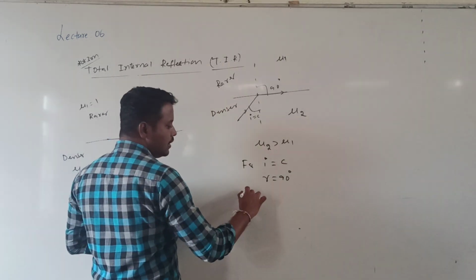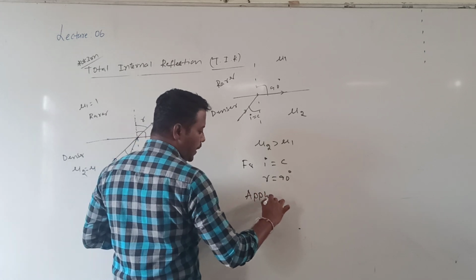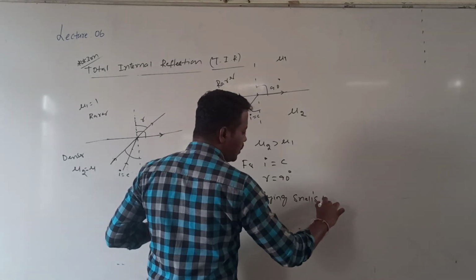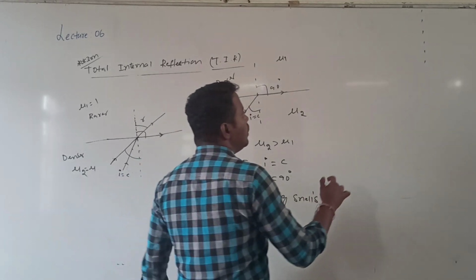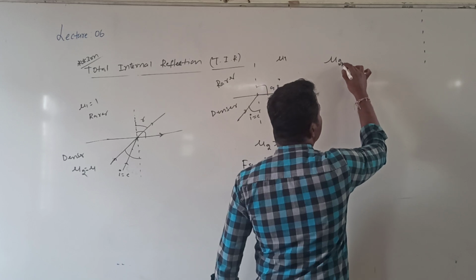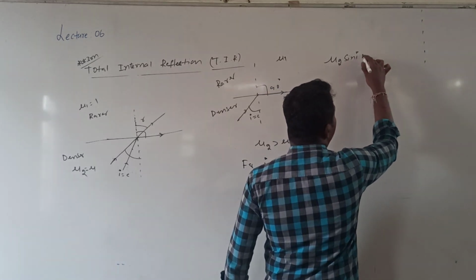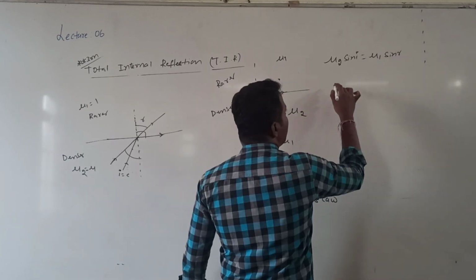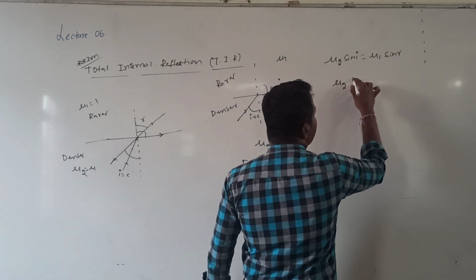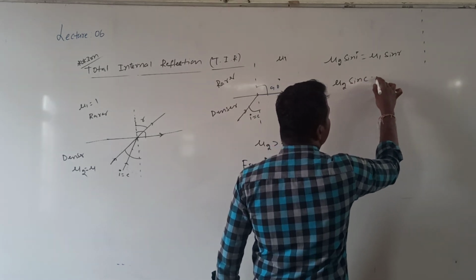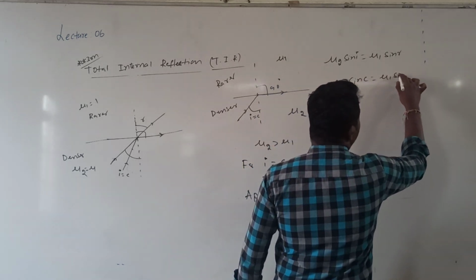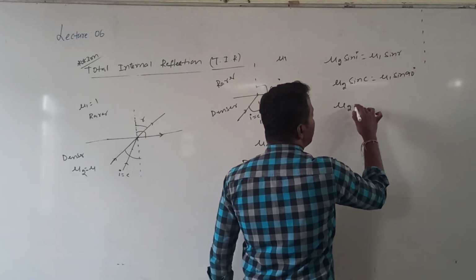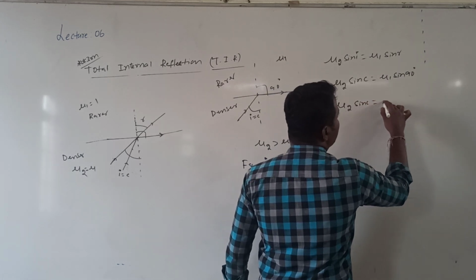If I apply Snell's law, the form of which you know, mu2 into sin i is equal to mu1 into sin r. From this, i is c, so mu2 into sin c is equal to mu1 into sin 90. What do I get? mu2 into sin c is equal to mu1.